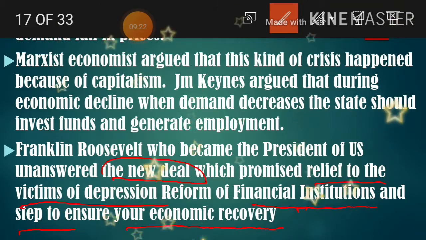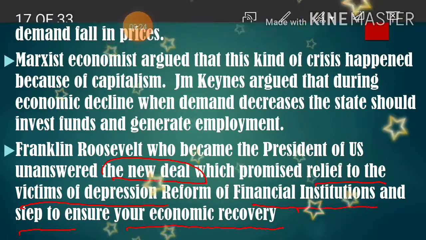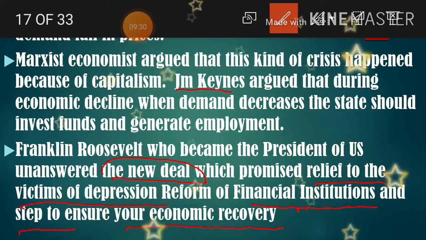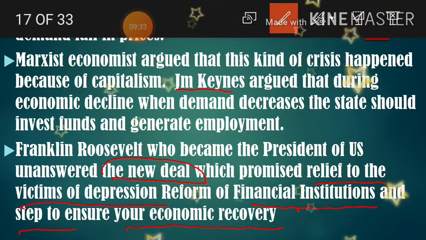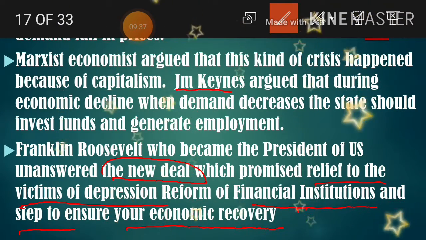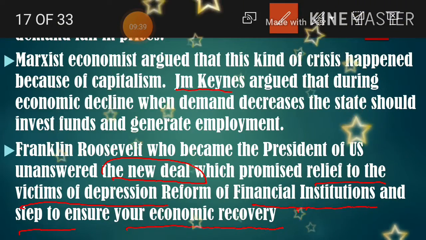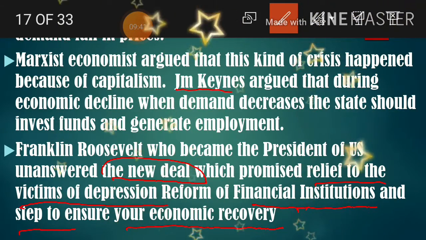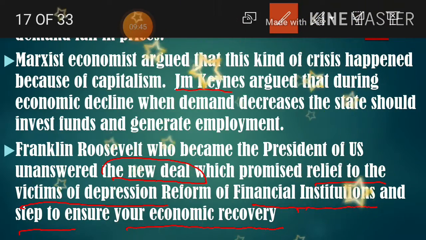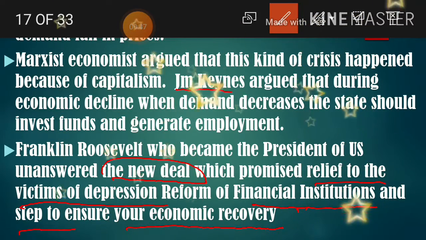Okay, see here, J.M. Keynes is here. J.M. Keynes, a great economist. He suggested to this American president that to overcome this Great Depression, the government has to invest some amount to generate some employment in their country.